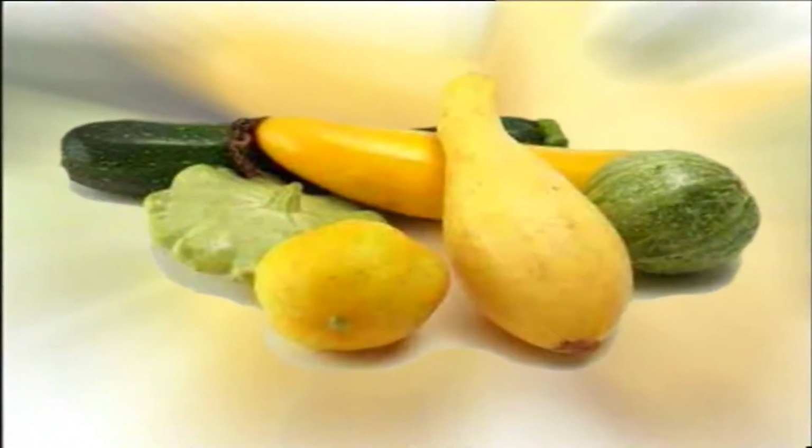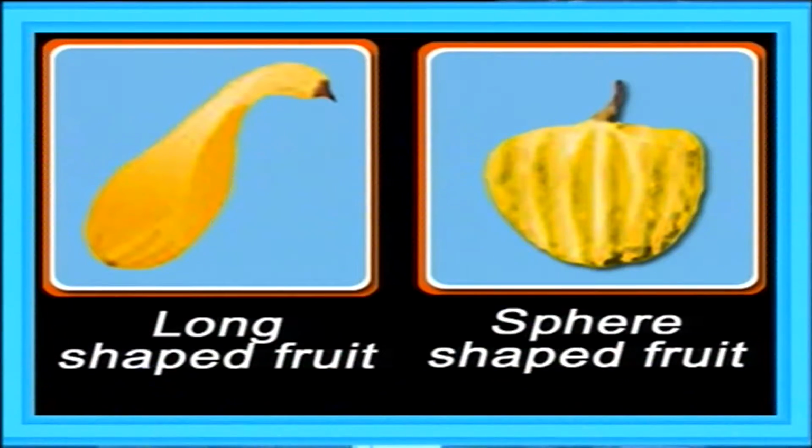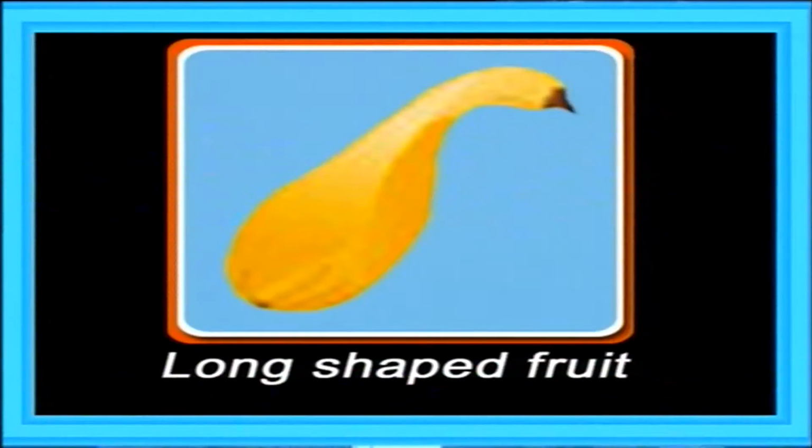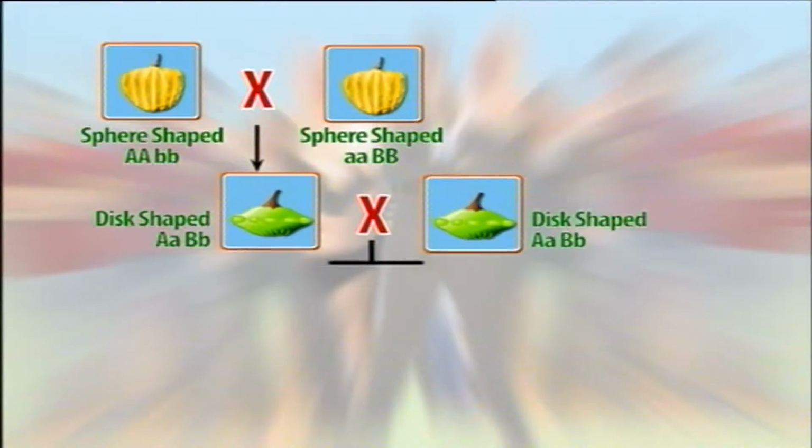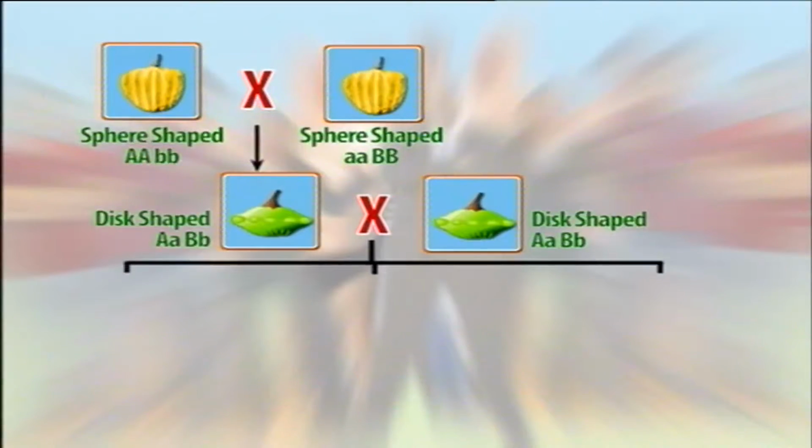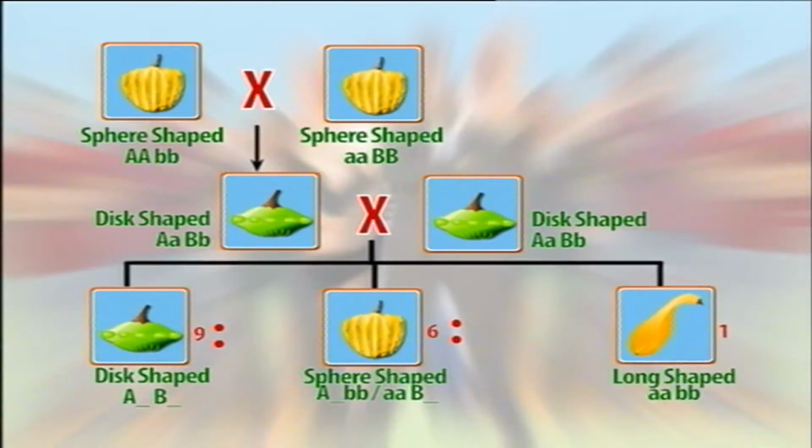Now the second case, that is polymeric gene interaction, which is observed in fruit shape in summer squash. Two of many varieties of summer squash have long fruit and sphere-shaped fruit. The long fruit varieties are always true breeding. However, in crosses between some sphere-shaped varieties, F1 fruit is disc-shaped. In such cases, the F2 occurs in the ratio of 9 disc-shaped, 6 sphere-shaped, 1 long-shaped.